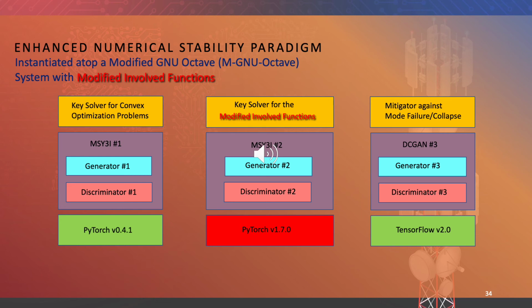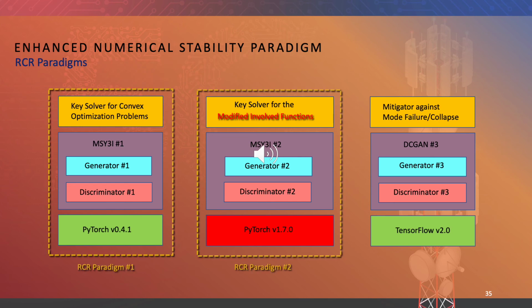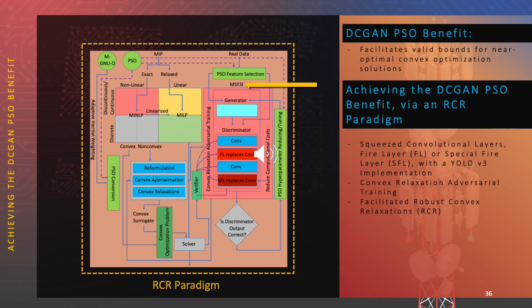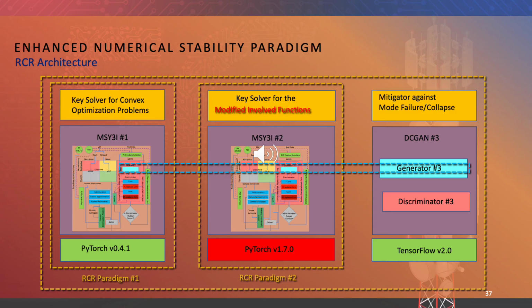To stabilize the PyTorch version 1.7.0 based key solver for the modified involved functions, named MSY3I number 2, we utilized a TensorFlow version 2.0 based mitigator against most failure collapse, named DCGAN number 3. The key solver for convex optimization problems, which includes PyTorch version 0.4.1 based MSY3I number 1, is referred to as RCR paradigm number 1. The key solver for the modified involved functions, which includes a PyTorch version 1.7.0 based MSY3I number 2, is referred to as RCR paradigm number 2. The details of each RCR paradigm are shown on slide 36. Overall, the two RCR paradigms and the mitigator are referred to as our RCR architecture.